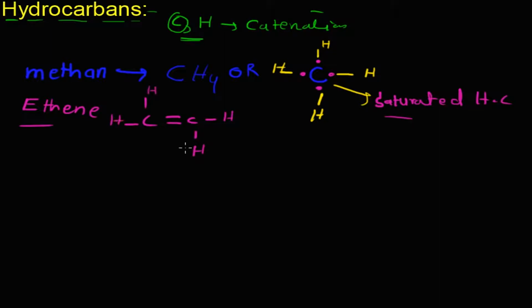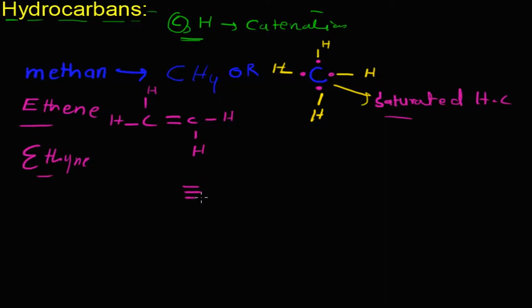In this there is a capacity to add another hydrogen to this compound. Similarly, in ethyne we can also add another hydrogen.